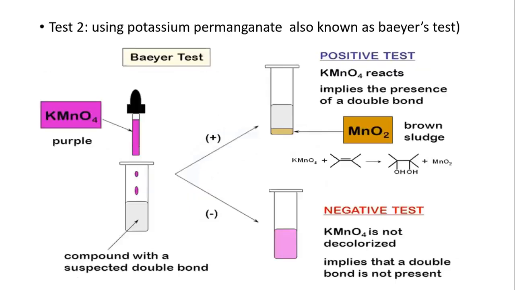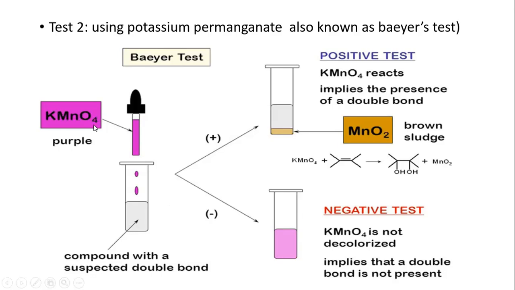We also have test number 2, where we can use potassium permanganate, also known as Bayer's test. Potassium permanganate is purple in color. When you mix it with an unsaturated compound, it also loses its color. If the compound that you have mixed with potassium permanganate is not unsaturated, it will remain purple.